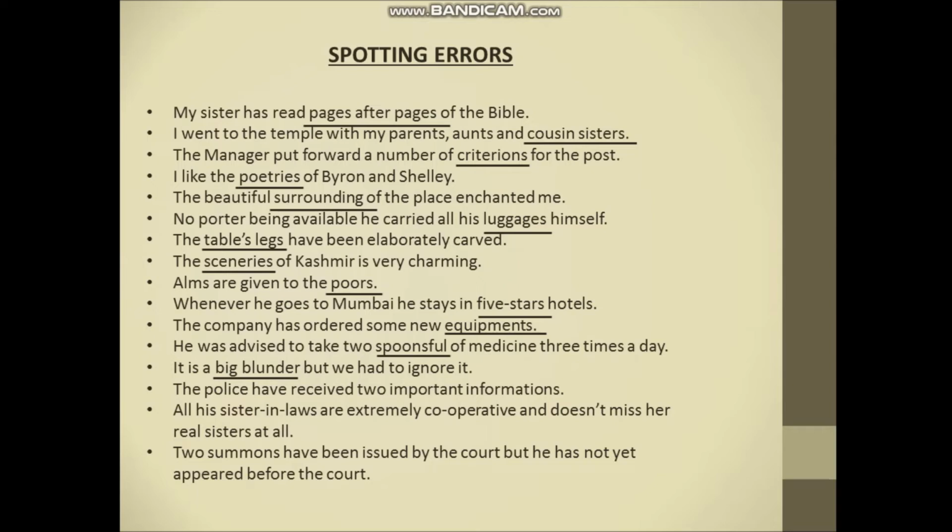Next, the police have received 2 important informations. Here again, informations is wrong. Information is correct because some nouns exist in plural form. And also, information is an uncountable noun. The police have received 2 important information is correct.